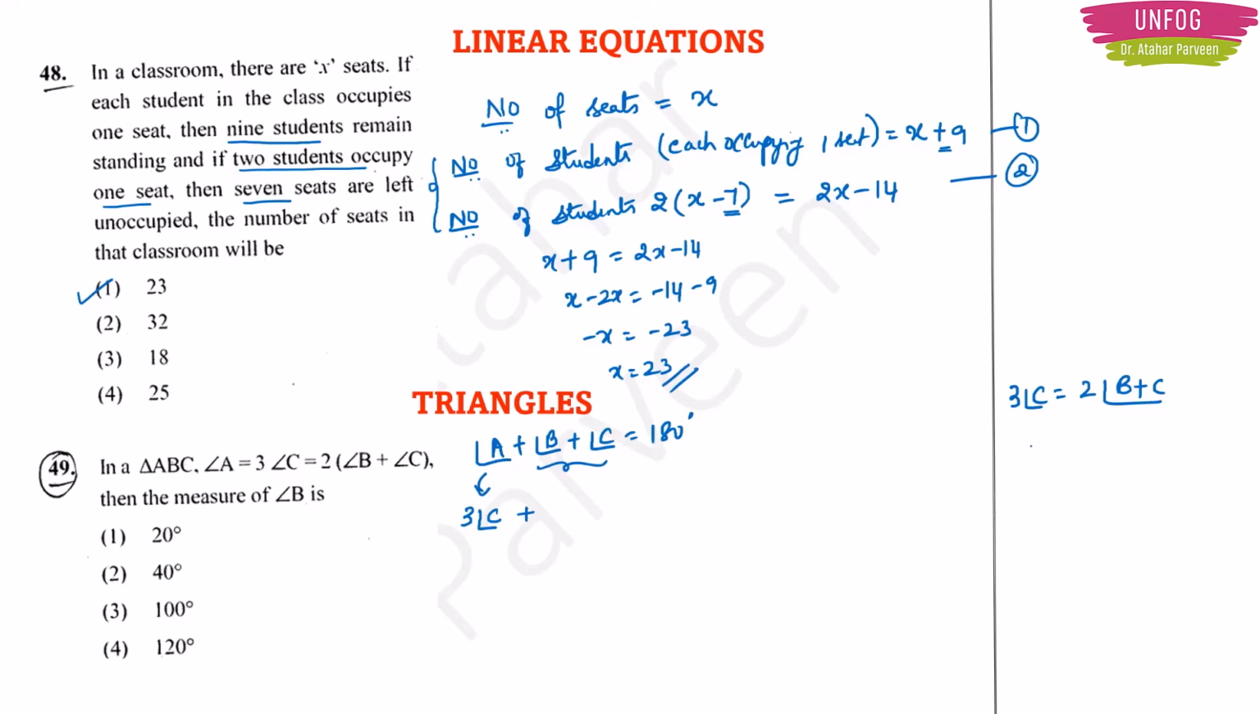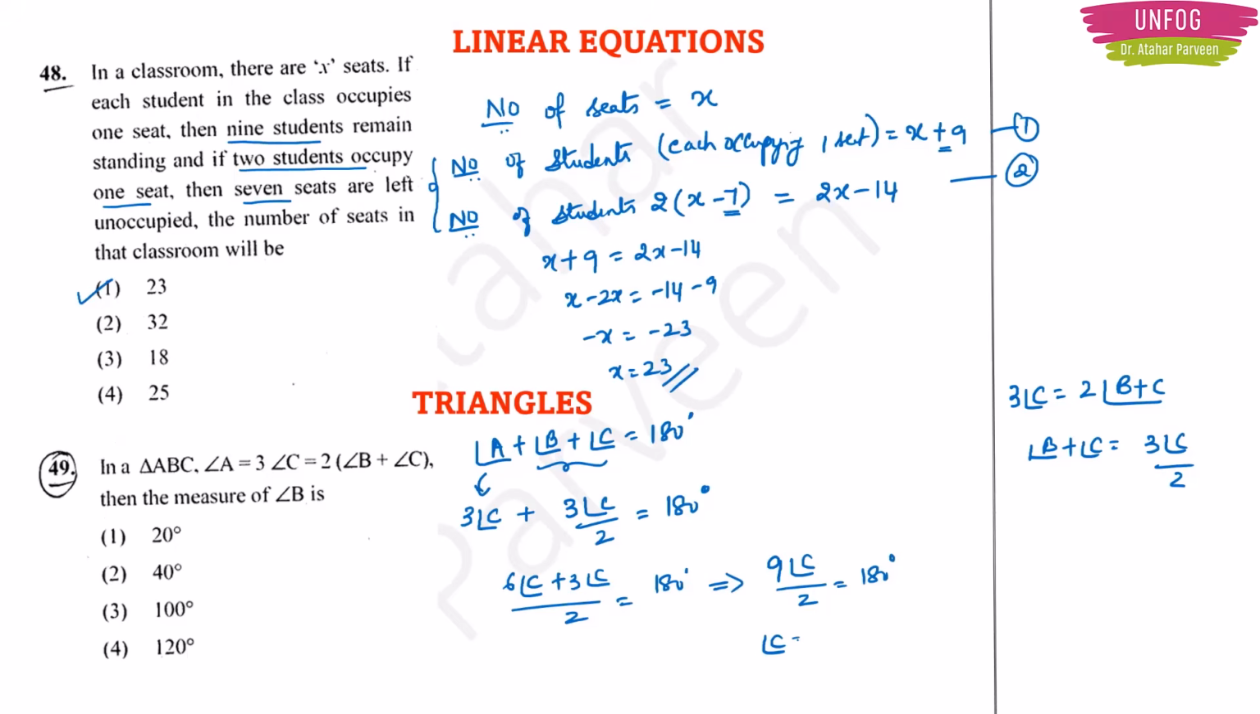So in this situation, angle B plus angle C will be equal to 3 times angle C by 2, right? So that I will write it here. 3 times angle C by 2. This is equal to 180 degree. Now just to simplify, you get 6 times angle C plus 3 times angle C by 2 if you do the LCM. So this will be equal to 180 degree, or 9 times angle C by 2 is equal to 180 degree. Angle C is equal to 180 into 2 by 9. 9 twos are 18, 20s are 40. So that is your angle C. We know that angle B plus angle C is equal to 3 times angle C by 2, right? So what will be our angle B?